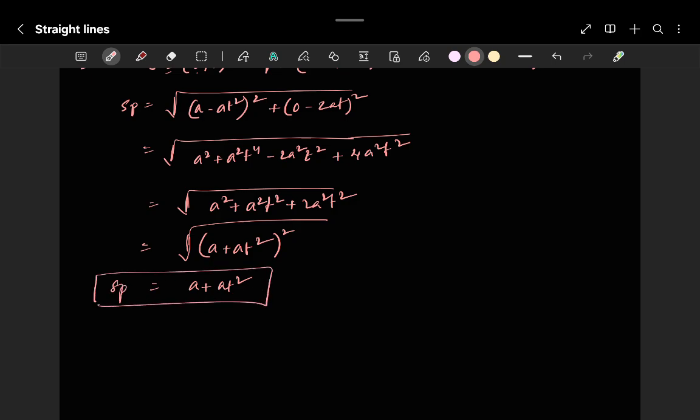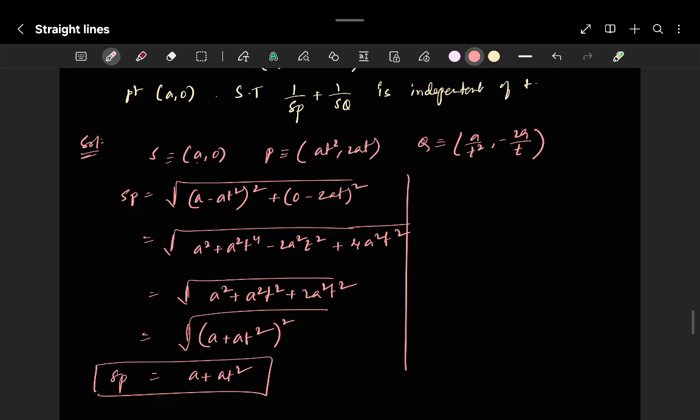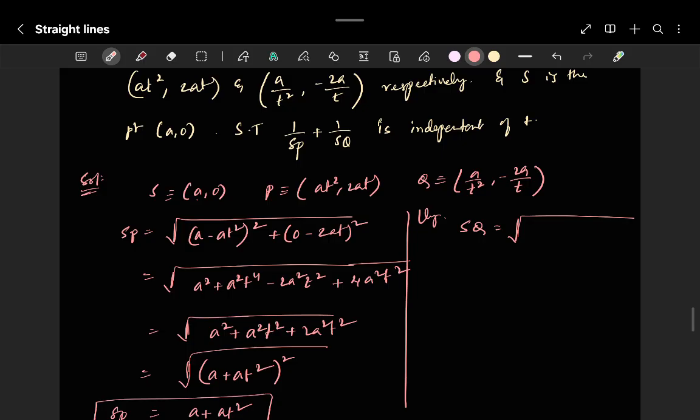Just keep it aside. Next, similarly, what is SQ? Root over (a − a/t²) whole squared plus, minus, so it will be plus (2a/t) whole squared.